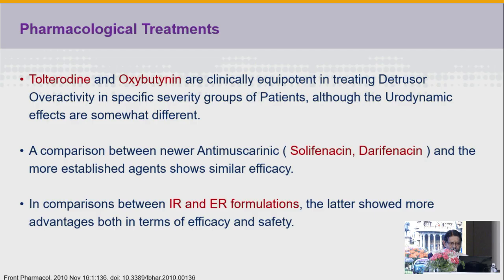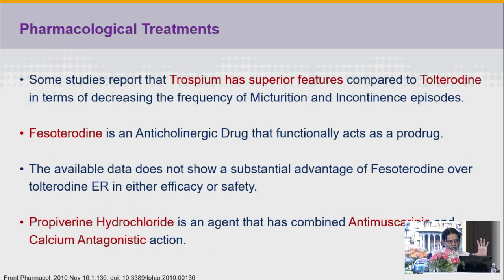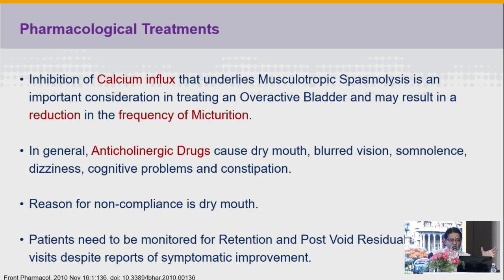We have a galaxy of drugs, and we have comparisons between the various groups of drugs, including solifenacin as well as darifenacin. And trospium chloride is an anticholinergic drug. It has unique pharmacokinetic properties, and we have fesoterodine as well as trospium. And next is propiverine hydrochloride. It has got antimuscarinic as well as calcium antagonistic action. Calcium also plays an important role in mediating this action.